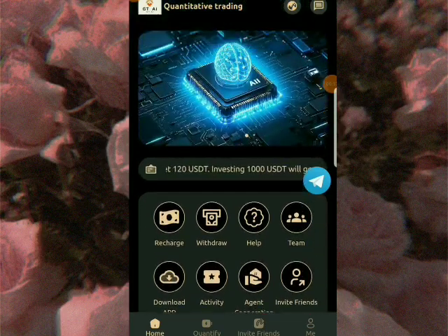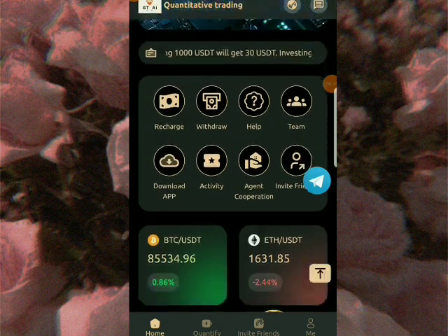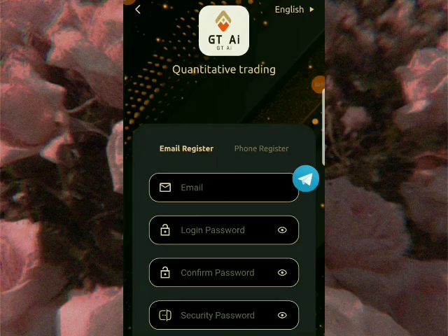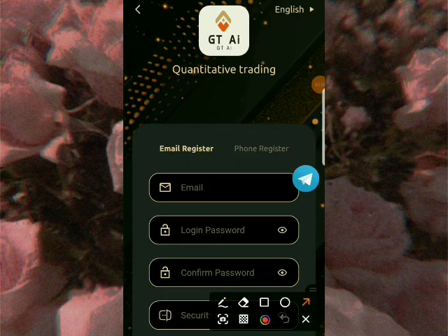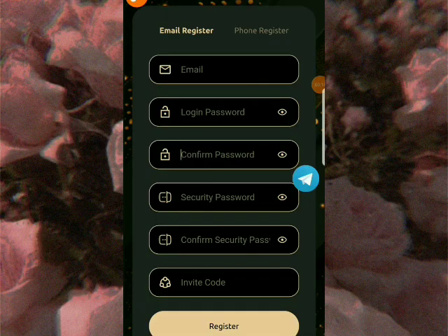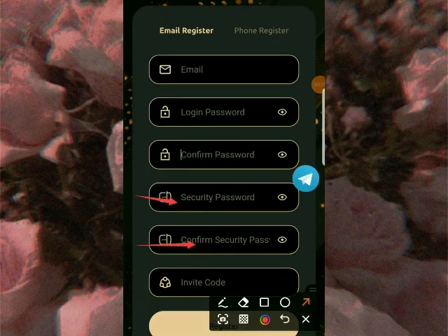yourself. This is the platform I'll be introducing to us, and we'll be having a live withdrawal. Quickly, we need to register on this platform. All you have to do is input your email, your login password, security password, and confirm your password and register. Very simple to do. We'll be having a live withdrawal on this platform. You'll see how I earn on this platform and how I will withdraw my earnings into my Trust Wallet. So stay tuned and join me as I show you how you can earn too.